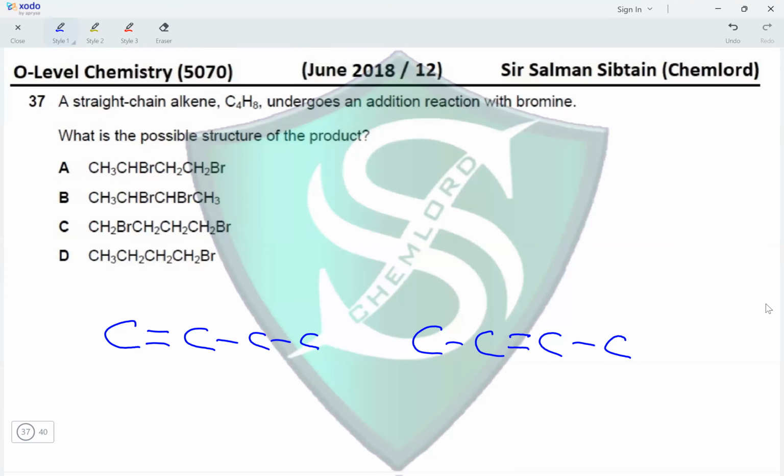So if bromine is to be added onto the double bonded carbon atoms, it would either be added on the first and the second carbon atom when the double bond breaks, or it would be added onto the second and the third carbon atoms when the double bond breaks. In effect, two bromine atoms would be present on two adjacent carbon atoms.